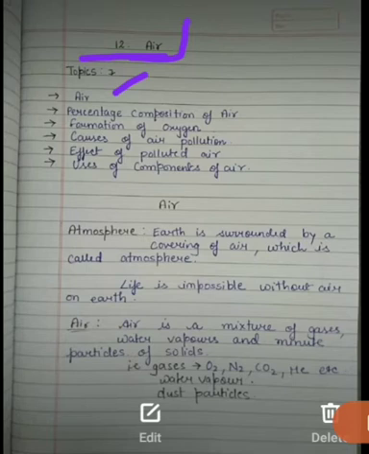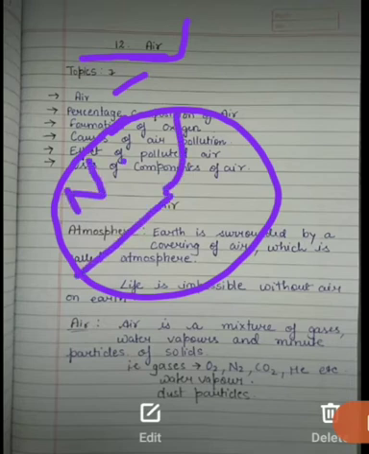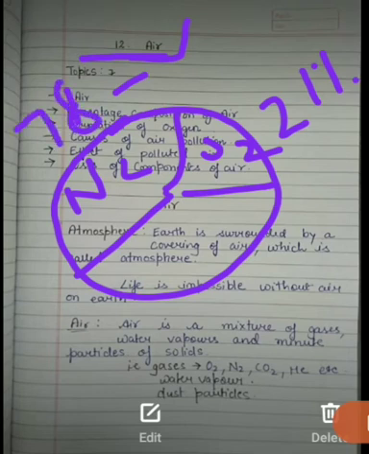You can recall, we studied in class 6 through a pie chart, a circle, that about 78% is nitrogen and 21% is oxygen.